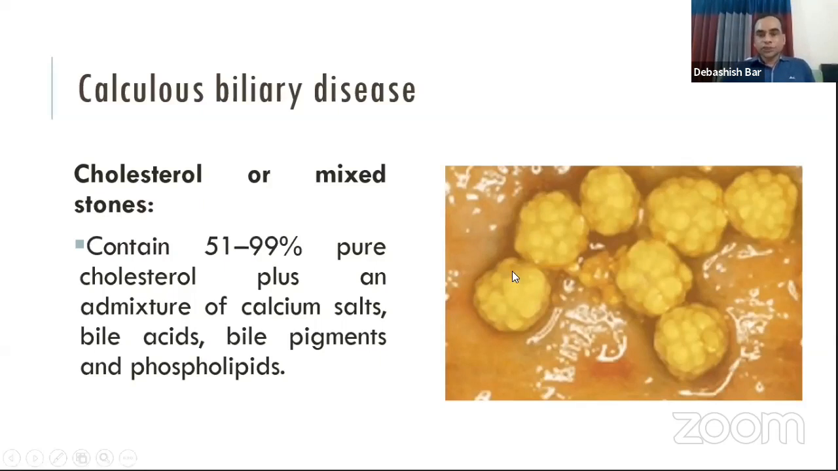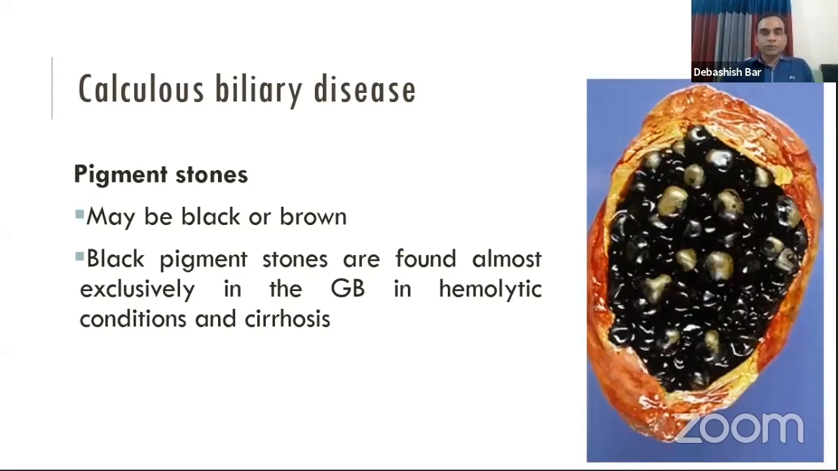Cholesterol stones are usually single and golden yellow in color, and contain about 51 to 99% pure cholesterol, as well as calcium salts, bile acids, bile pigments, and phospholipids. Pigment stones may be of two types. It may be brown or black.